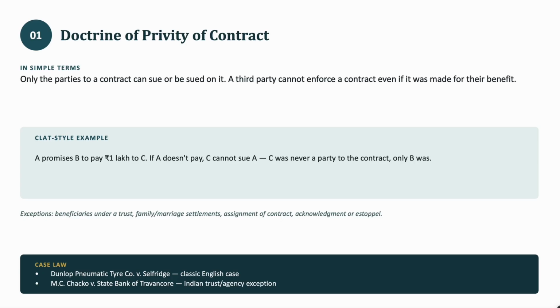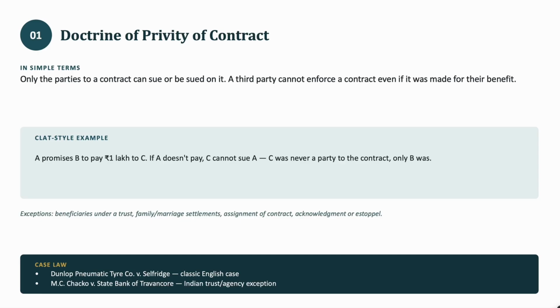Only the parties to a contract can sue or be sued on it. A third party cannot enforce a contract even if it was made for their benefit, which means that only parties that are a part of the contract can sue or be sued on it. Any third party, even if they are benefiting from it, cannot enforce or sue someone.